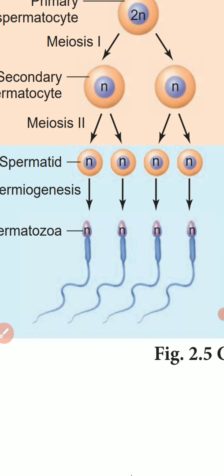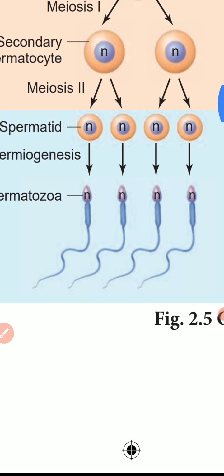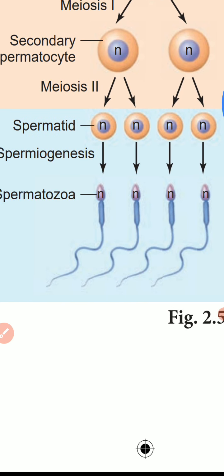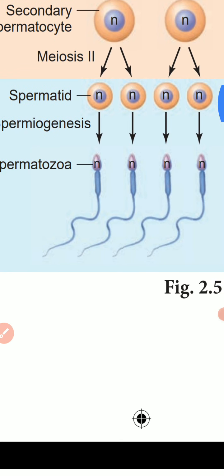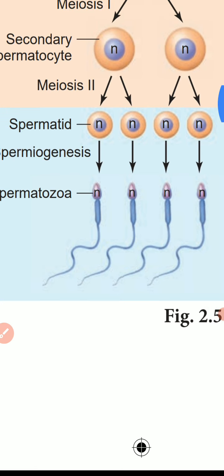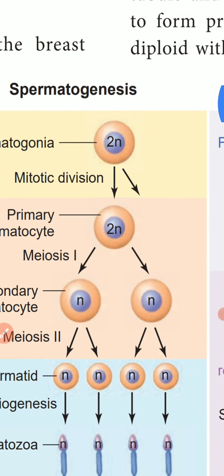These spermatids are transformed into mature spermatozoa, that is, sperms. Can you all see this is the structure of a sperm? They become mature spermatozoa. How the sperms have been formed, that process we call spermatogenesis.